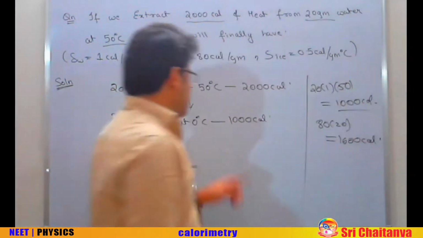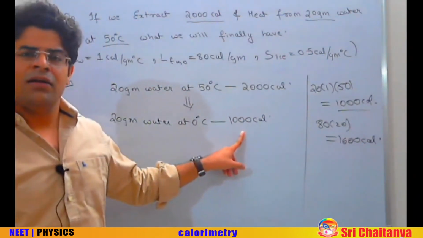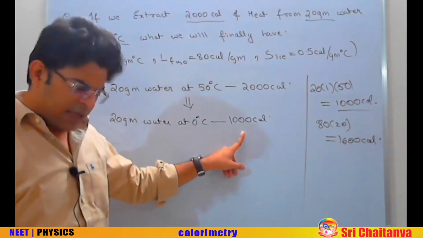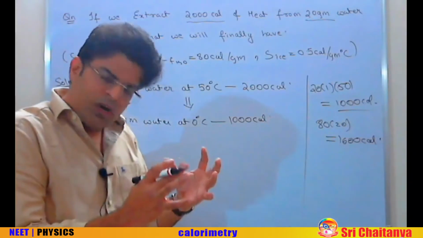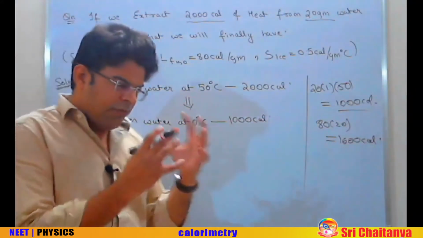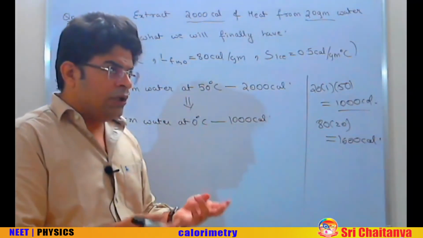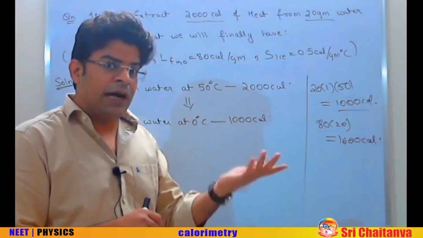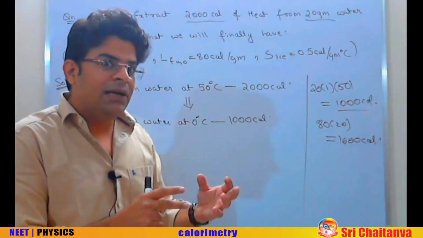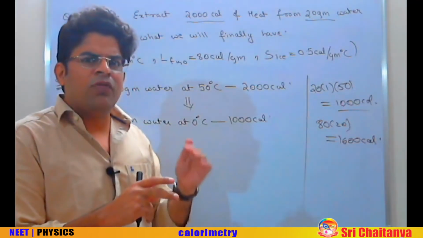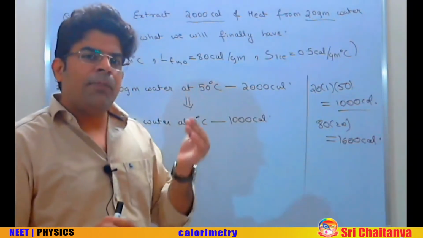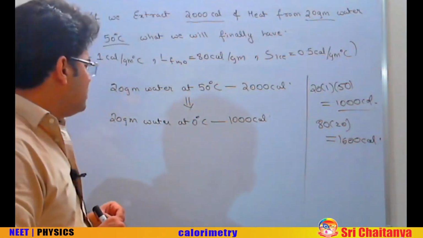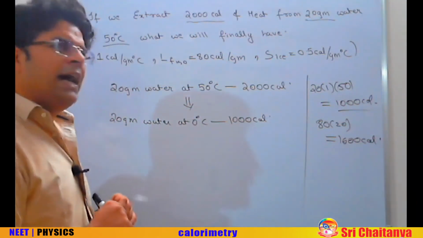Are you taking out more than that, or less than that? Less than that. If we are taking out only 1000 calorie, we have 20 gram of water at 0 right now, from which we are going to take out 1000 calorie. 1600 calorie has to be taken out to completely convert this water into ice, but we are taking out less than that. This means that the entire water won't convert into ice. Only some part of water will convert into ice. If only some part of water converts into ice, then how much ice will be formed?